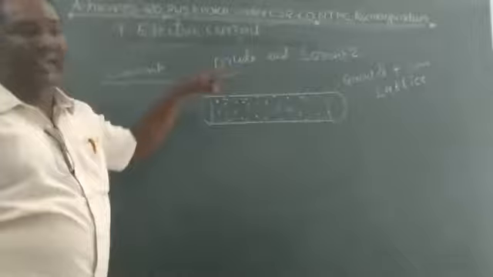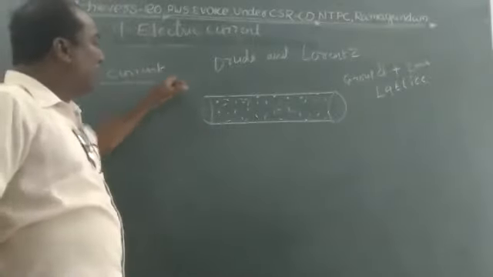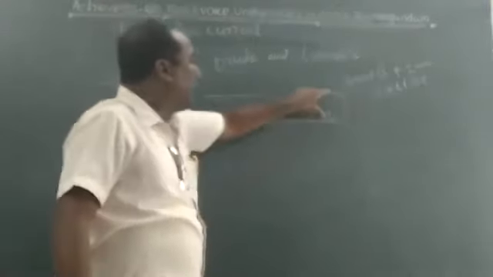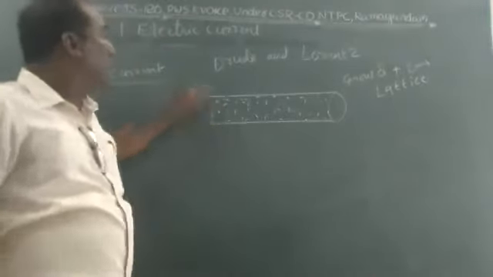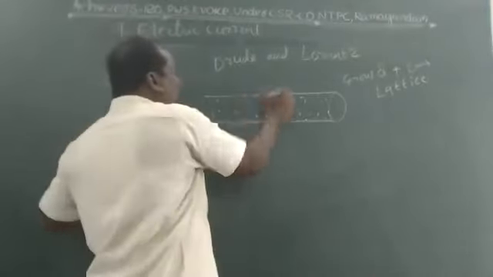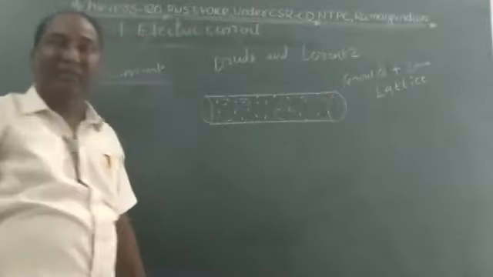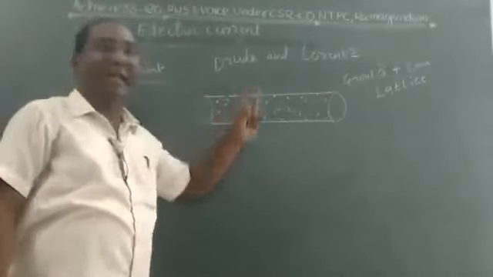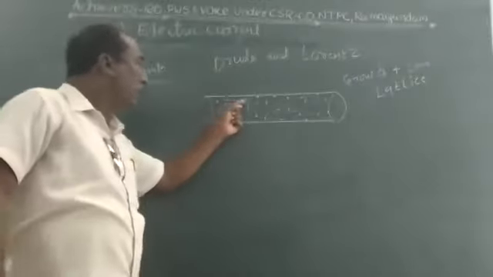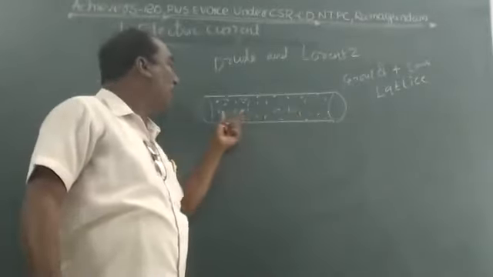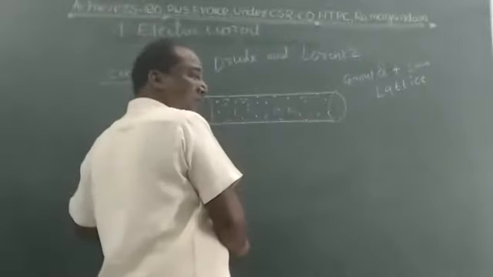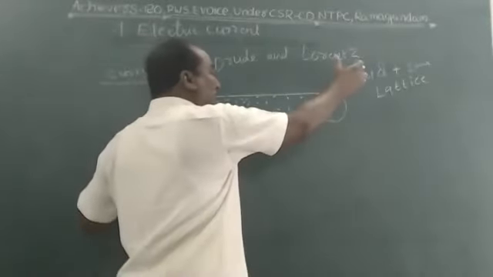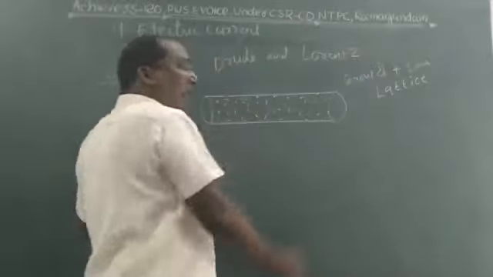Drude and Lorentz in the 19th century said that a metal conductor consists of a number of free electrons inside. These electrons are arranged randomly in the conductor, which means they are arranged in different directions. The positive ions are set in these locations. The group of positive ions is called a lattice.